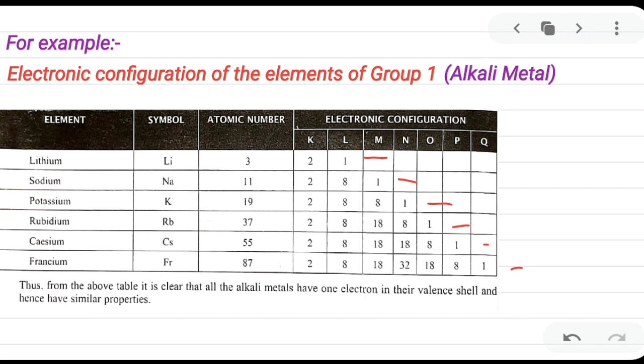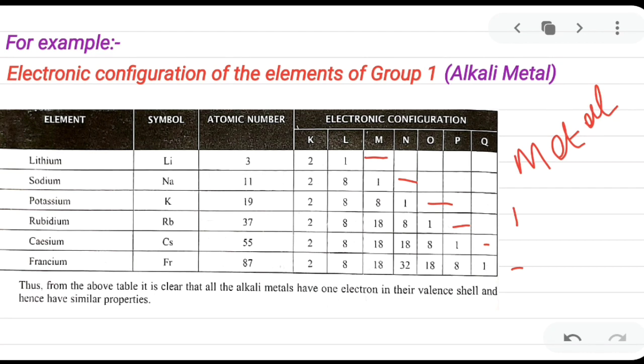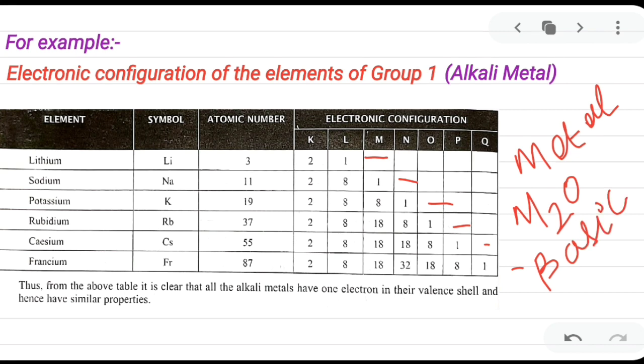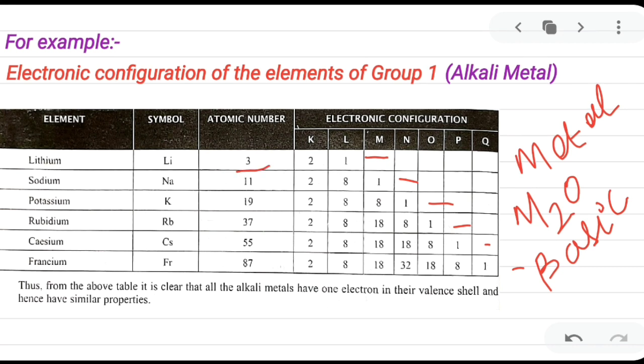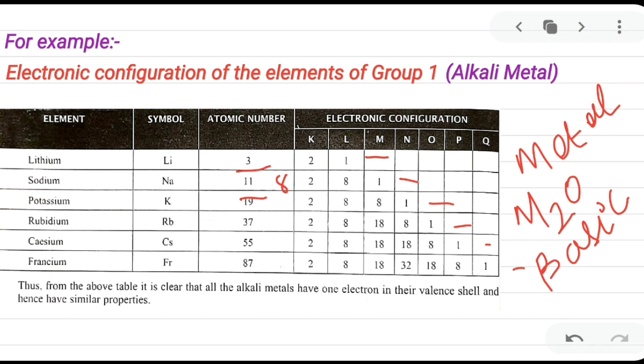For example, all the elements are metals. They show metallic behavior. When they react with oxygen, they form metallic oxides, and the nature of the metallic oxide is basic or alkaline. This is how the property of the elements repeats. The atomic number of lithium is 3 and the atomic number of sodium is 11. What is the difference? The difference is 8. So, exactly after 8 elements, the property repeats.